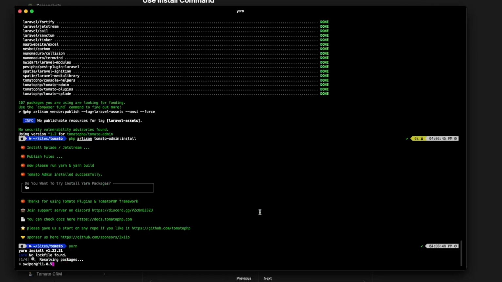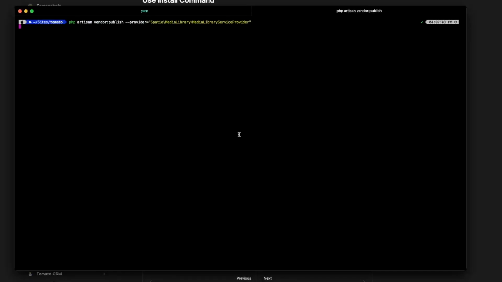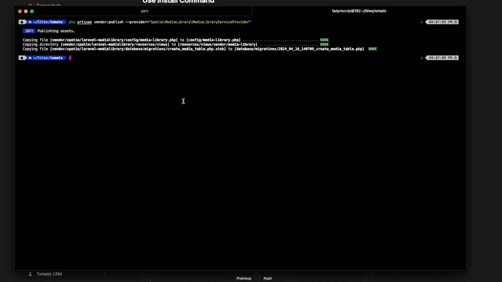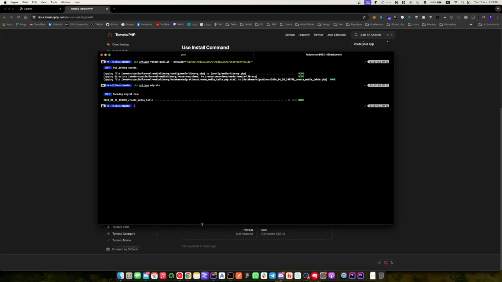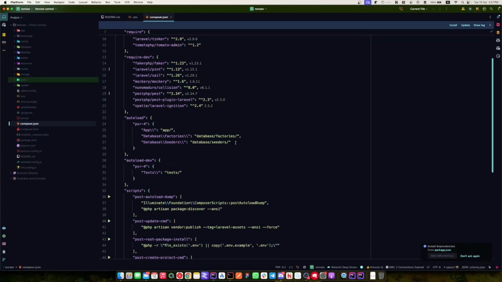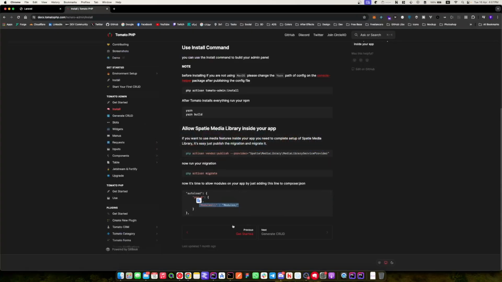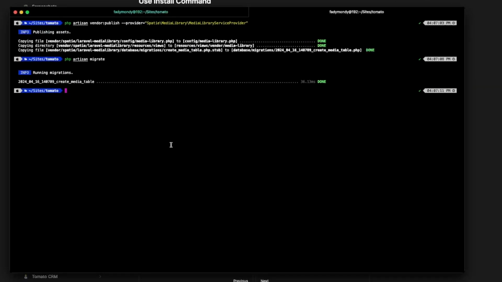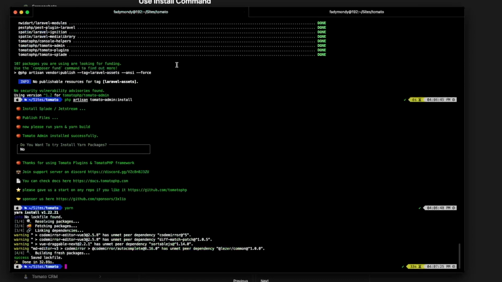We can open a new tab, publish this one here and make a migration, and register modules in our composer.json like this, and use composer dump-autoload. It's fine. So let's go back here and use yarn build.